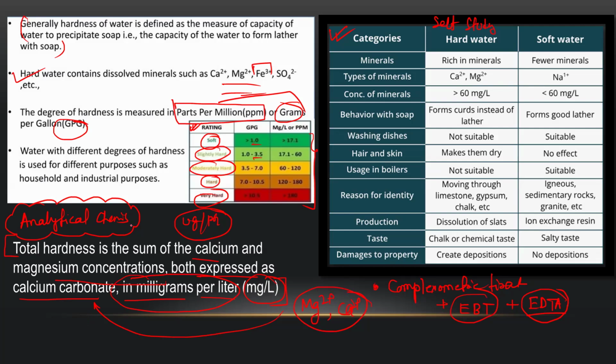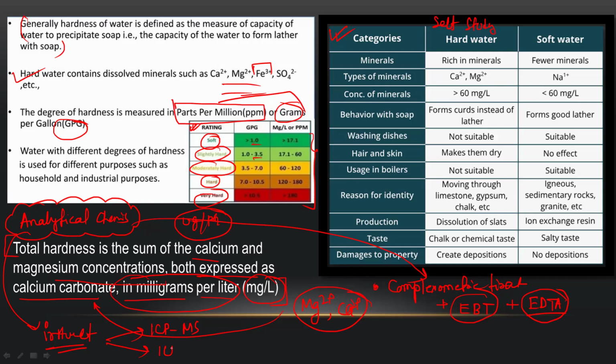In analytical chemistry, complexometric titration is a volumetric method. Another method is the instrumental method. Is it possible to determine the hardness of water, or the concentration of calcium and magnesium, with an instrument? Yes, it is possible. One instrument is inductively coupled plasma mass spectrometry.